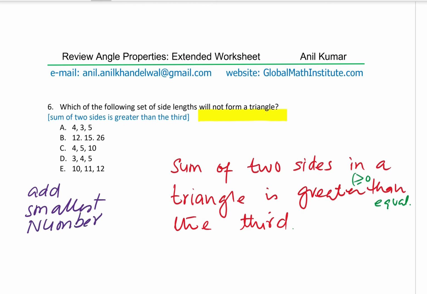And then check. So 4 plus 3 is 7, which is greater. 12 and 15 is 27, which is greater. 4 plus 5 is 9, which is not greater, so you mark this. Since 4 plus 5 is less than 10. So if the sum of two sides is less than the third, it is not a triangle. Right? So we'll change this to less than the third. So we got our answer.